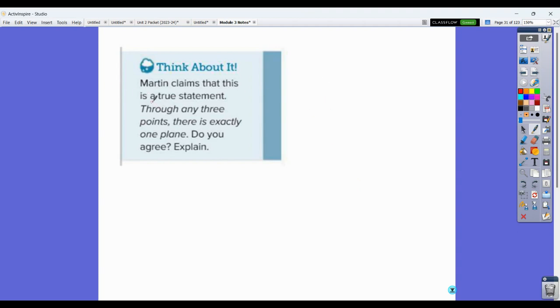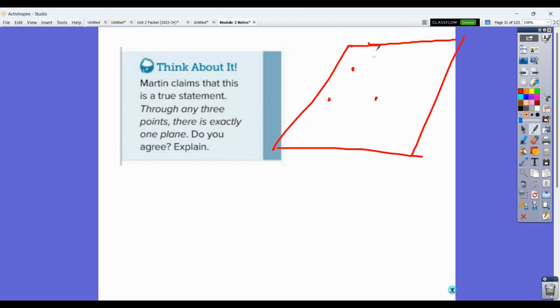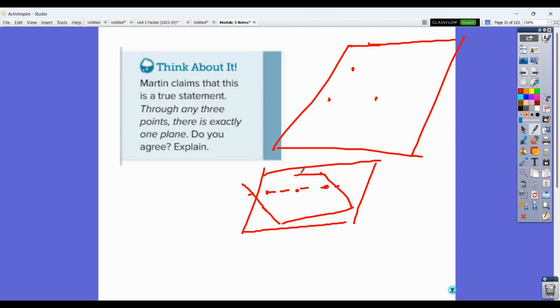Off to the side, there's another statement. Through any 3 points, there is exactly 1 plane. So think about that. Through any 3 points, so we could have 3 points here. Okay, there's exactly 1 plane. Yes, there is 1 plane through those 3 points that is there. But through any 3 points means that those 3 points could be collinear. And if they are collinear, there is a plane that exists this direction, but then there's also, if you imagine that kind of the axis of rotation, there's a plane that can be kind of that direction.